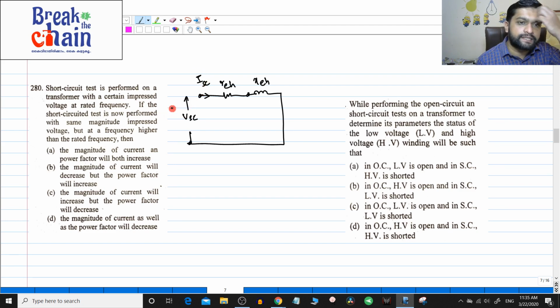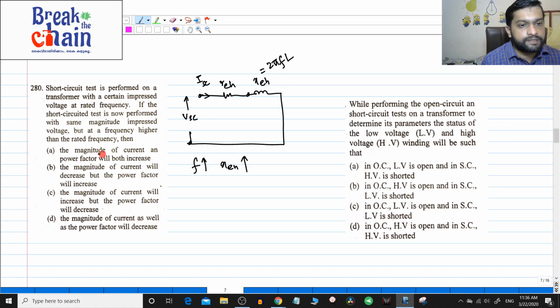What they have told here is that the voltage is not changed, but the frequency is higher. Out of these 2 parameters, we have to see which one is dependent on frequency. RE is not dependent on frequency, but XE is dependent on frequency, right. XE is equal to 2 pi f into L. The frequency is higher than the rated frequency. So, as frequency increases, XE increases.